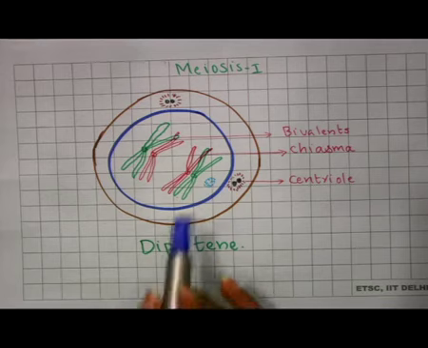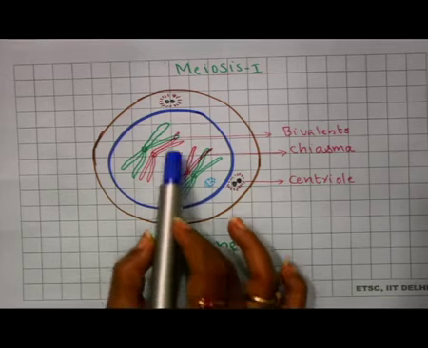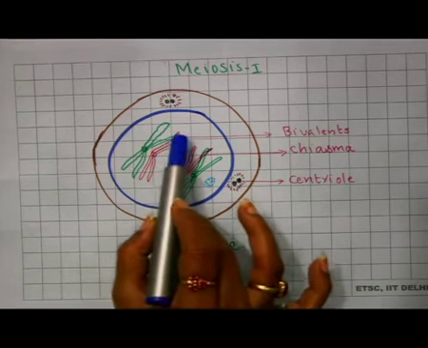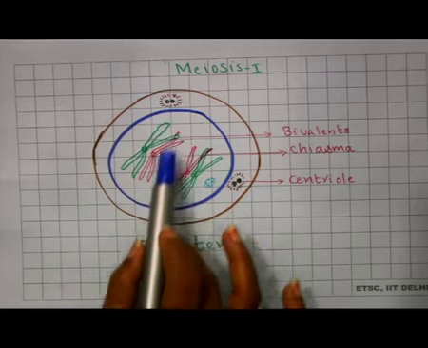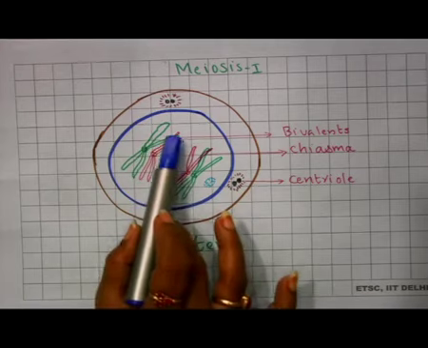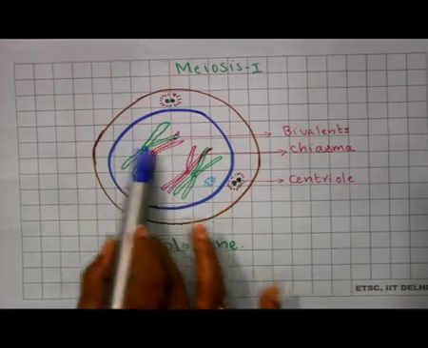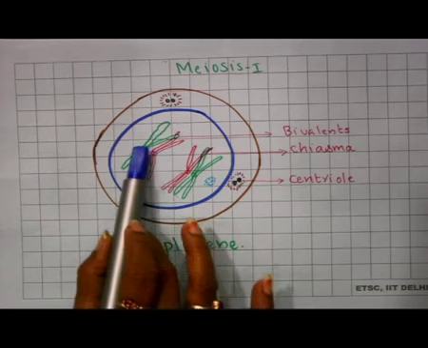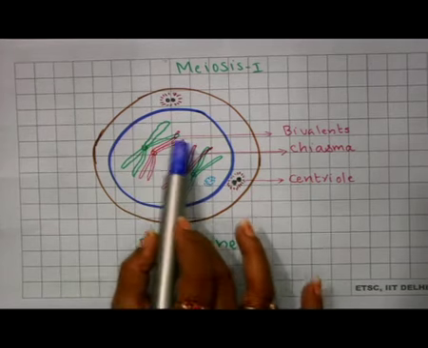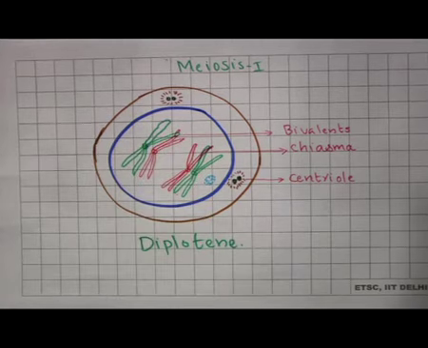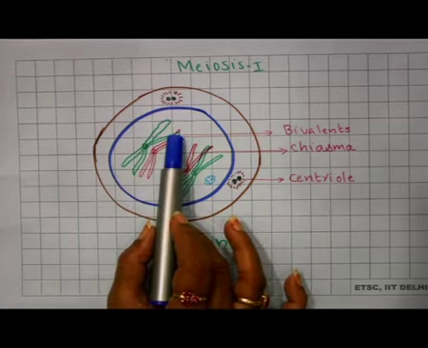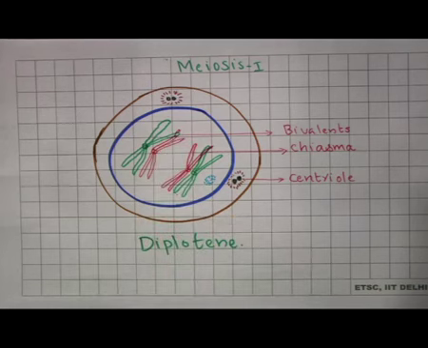So, here this chiasma is moving, and it will reach even up to the end of the chromosome, up to the terminal portion. Even though it is moving to the terminal portion, these paired chromosomes will remain as groups. So, moving apart of chiasma towards the terminal, that is terminalization.